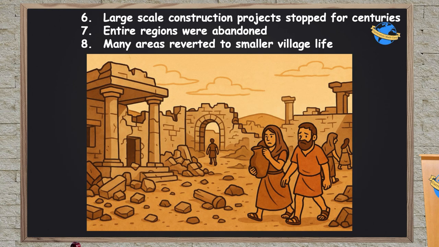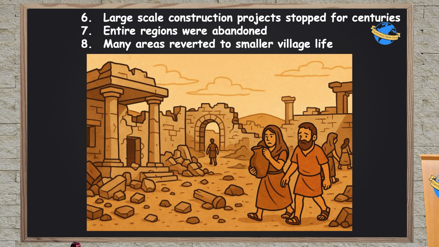And because there's no large central governments anymore, coordinating people, getting taxes, and making people provide labor as a form of tax, we see these large-scale construction projects of monuments just stopping for centuries. So these stone palaces and statues and all these things just stop being made in the archaeological record.